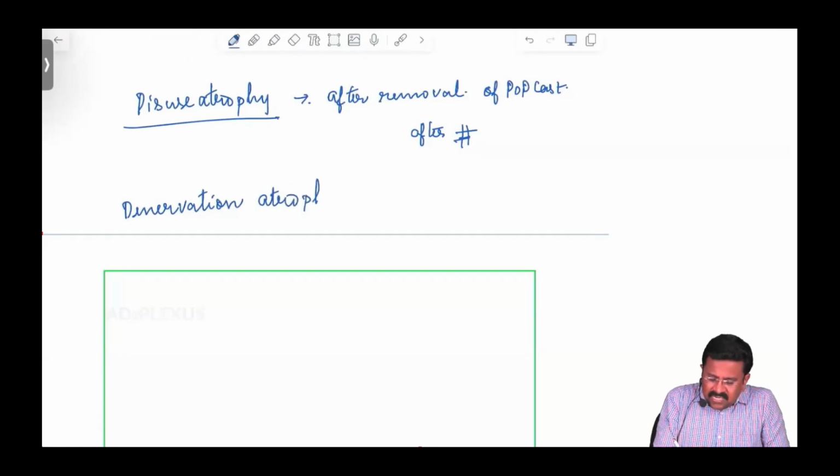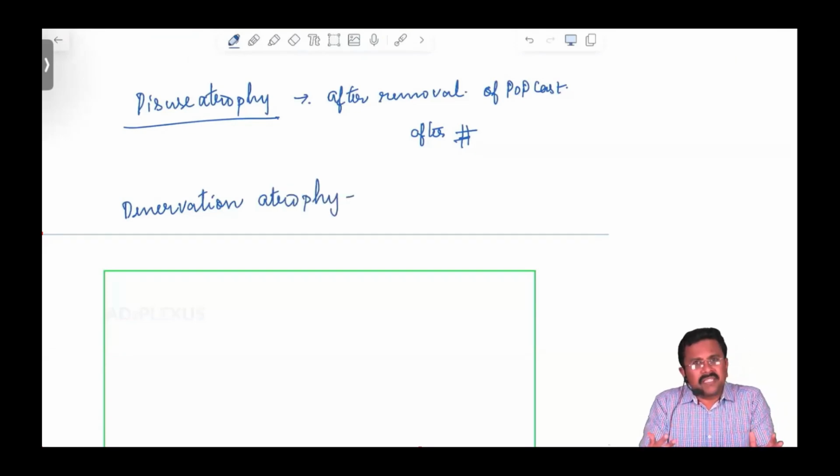Then the other type of atrophy is denervation atrophy. What is this denervation atrophy? A nerve supply is needed for the muscle to contract. So imagine, guys, if the nerve supply is cut off, that means what? There is no one to stimulate the muscle. So after nerve injury, nerve damage, there is no one to stimulate the muscles.